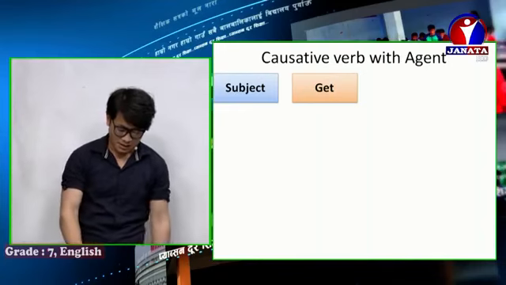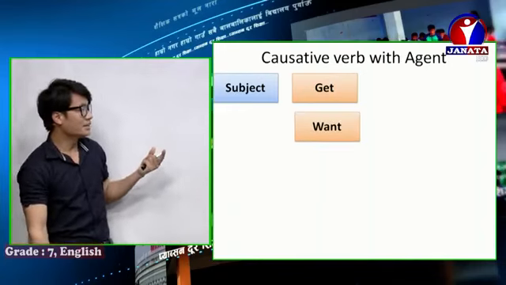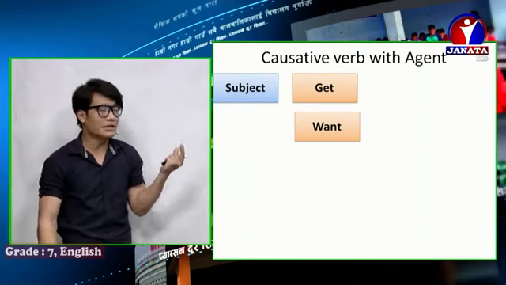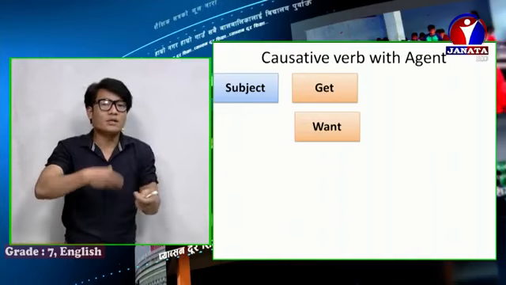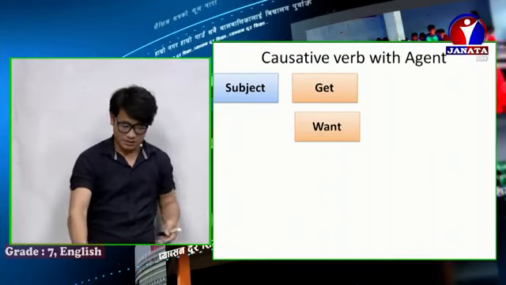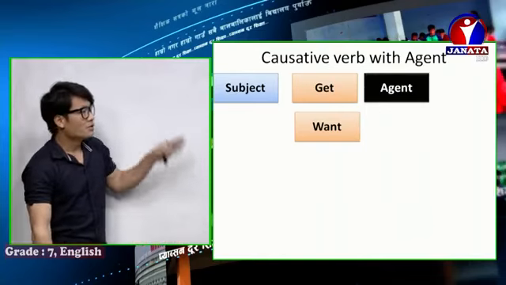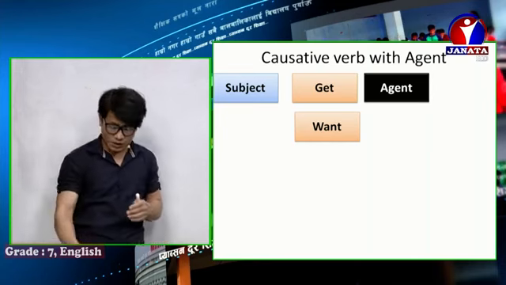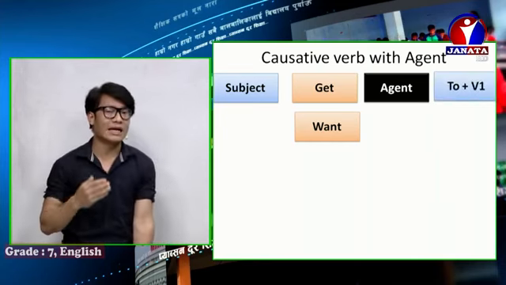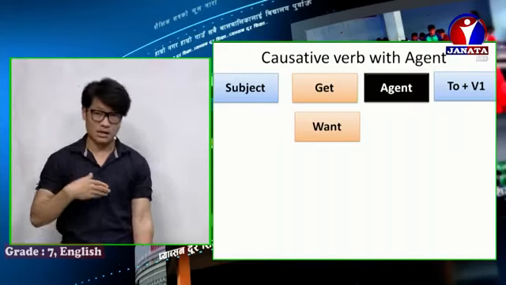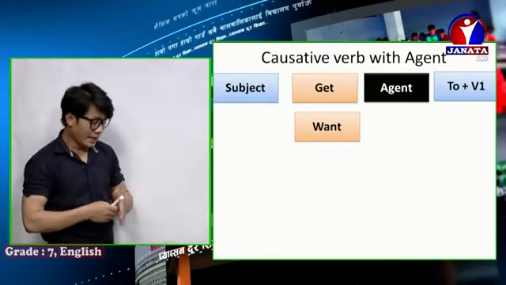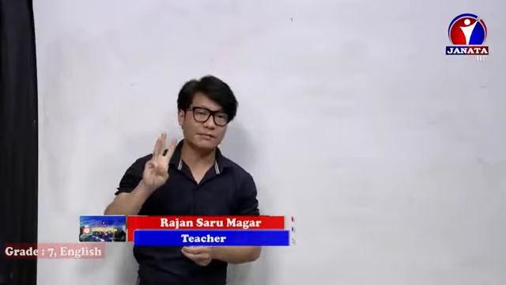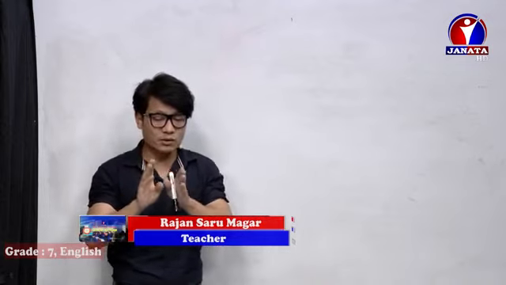Another is want, which is considered like a causative verb, used to wish on someone to do something. With these two causative verbs, get and want, if there is an agent, then we should use to plus verb 1, the infinitive verb. Let me tell you once again: if there is make, have, let, these three causative verbs, and after them there is an agent, then we should use direct verb 1.